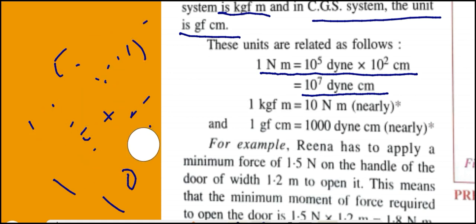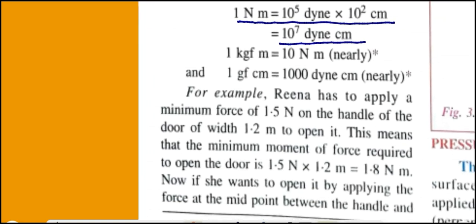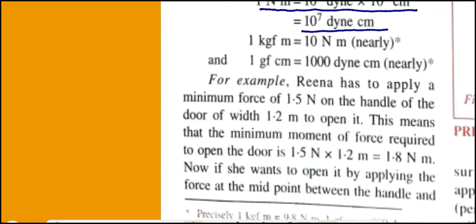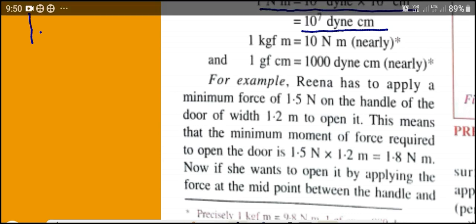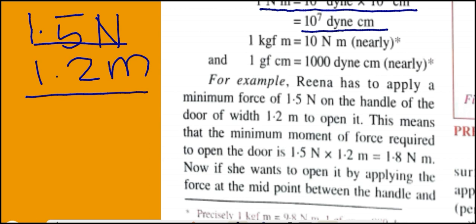Okay students. So for example, Reena has to apply a minimum force of 1.5 Newton on the handle of a door of width 1.2 meter to open it.